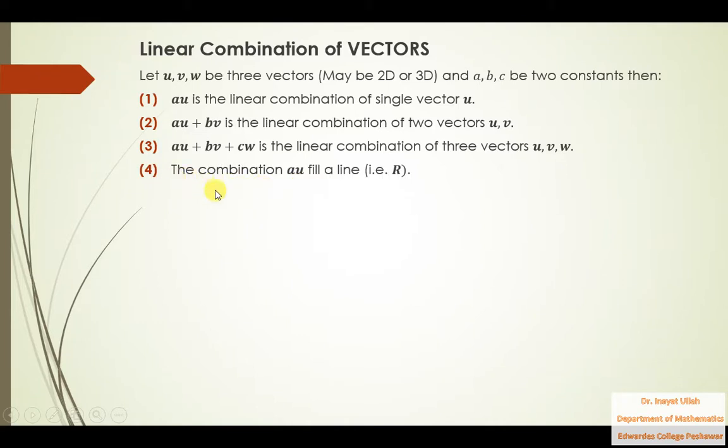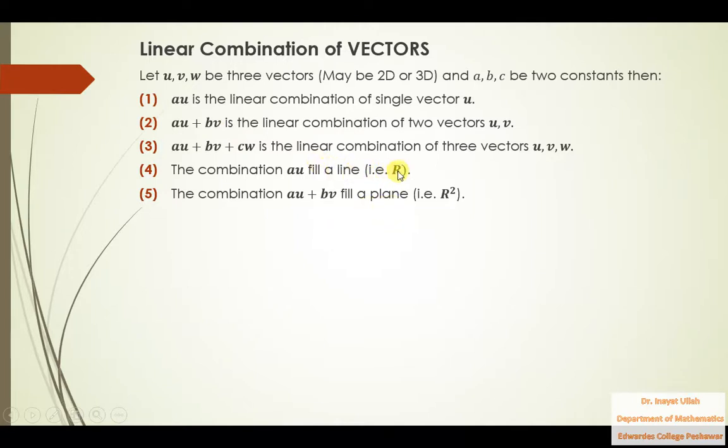Now the fourth one is, what is the graphical representation of au? If I multiply a constant number with a vector, this combination fills a line, and the combination au plus bv fills a plane.